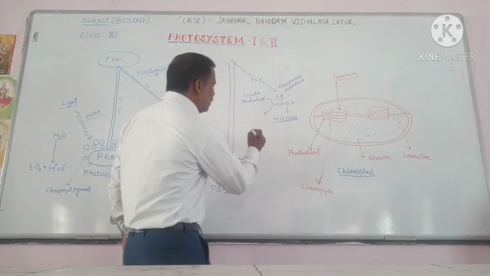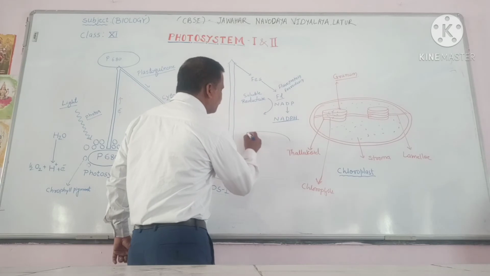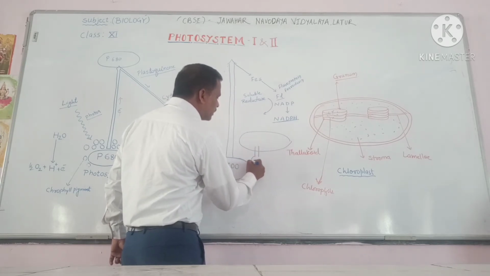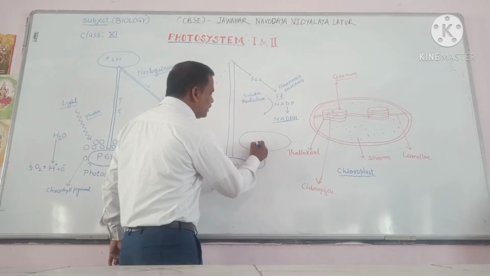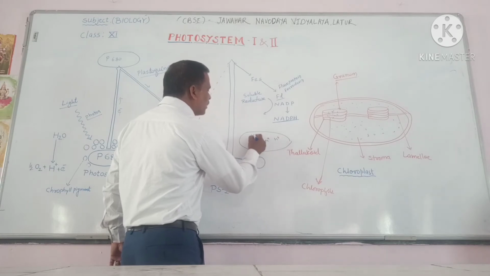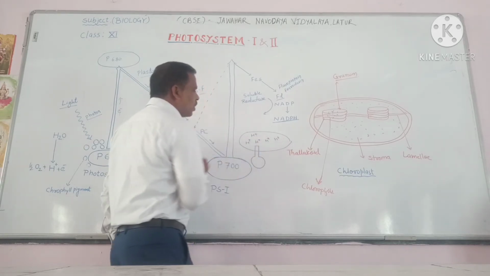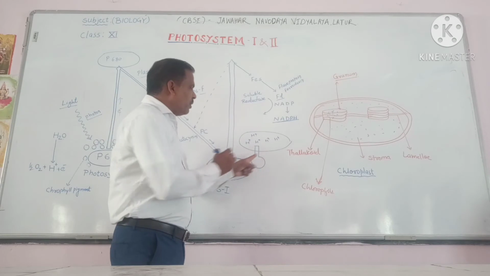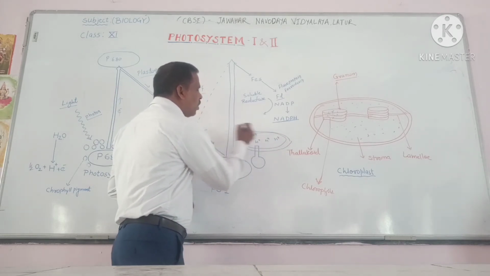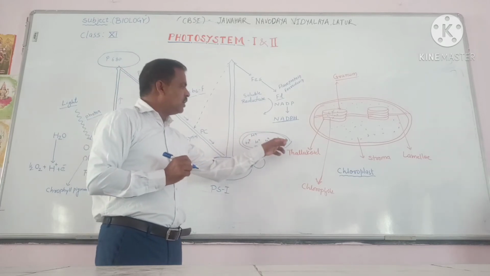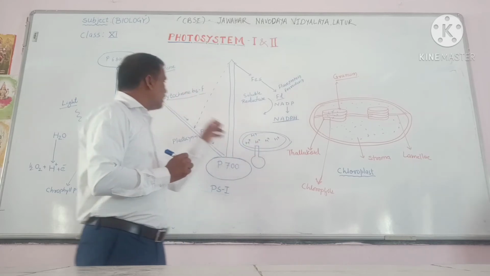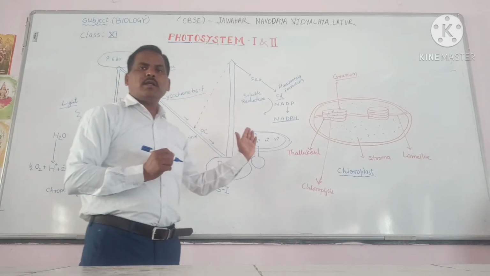Look here, now this is the lumen of the thylakoids, and this is the complex. These protons are present in the lumen of the thylakoids. It is a membrane, and all the processes are present in the lumen of this thylakoid. And this is the membrane. Inside the membranes, all these carrier proteins are situated.